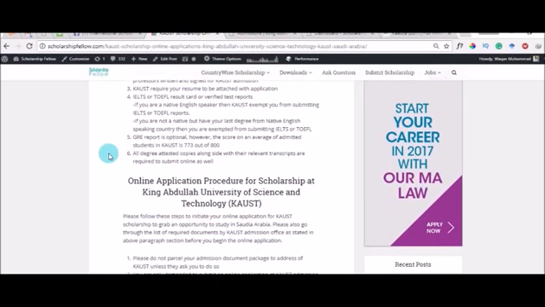And then there is a very mandatory requirement, and that is the IELTS or TOEFL requirement. The IELTS requirement for this scholarship is 6.0. So if you have a minimum of that score, then you can apply for the King Abdullah University of Science and Technology scholarship this year. But if you don't, then you have to appear in IELTS first, and then you can apply for it if you get a band higher than 6.